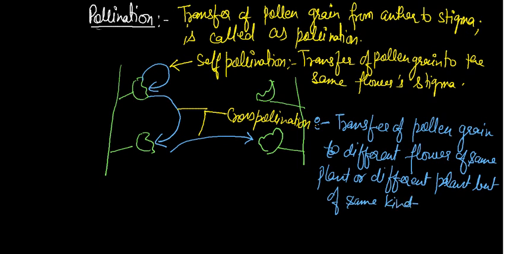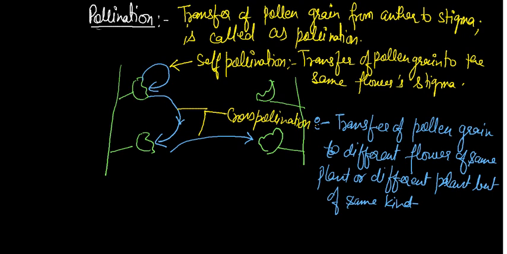So this is a different flower of the same plant, or a different flower of a different plant. This is the difference between self pollination and cross pollination.